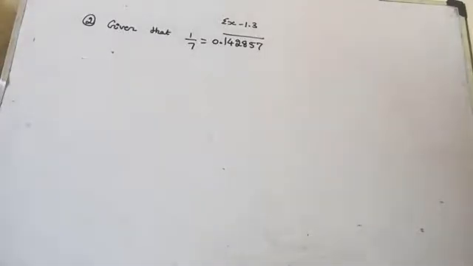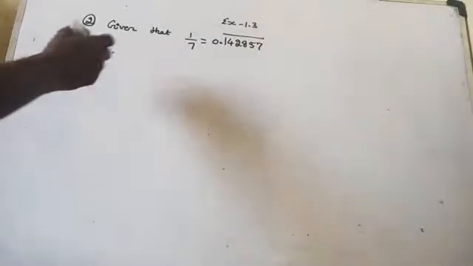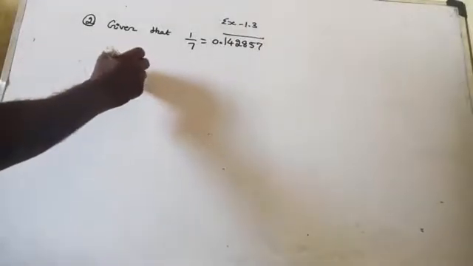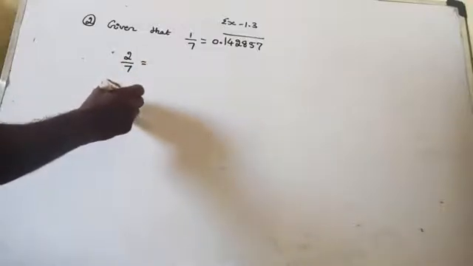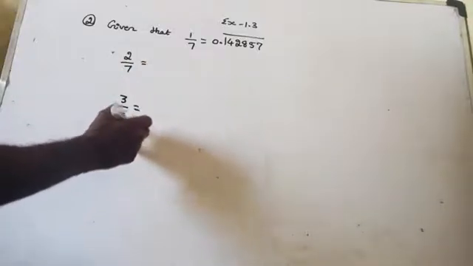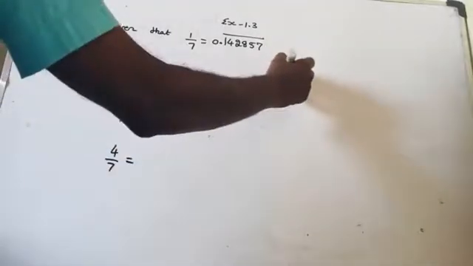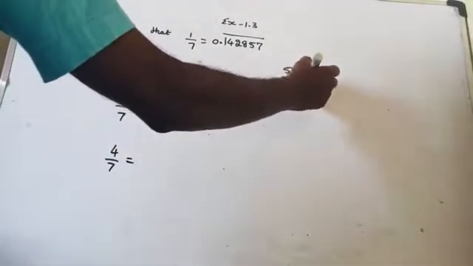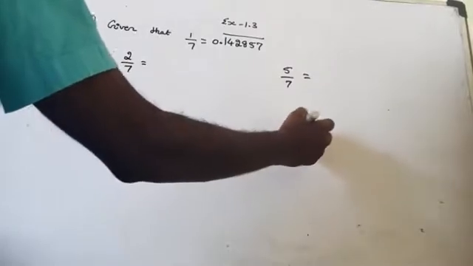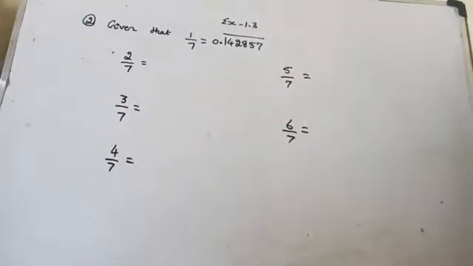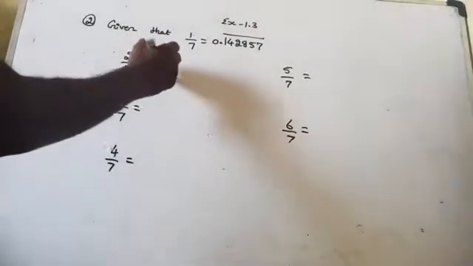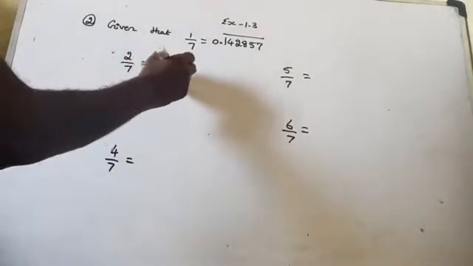Now, can you predict what the decimal expansion of 2 by 7, 3 by 7, 4 by 7, 5 by 7 and 6 by 7 is? Now tell me, 2 by 7 can be written as 2 into 1 by 7.